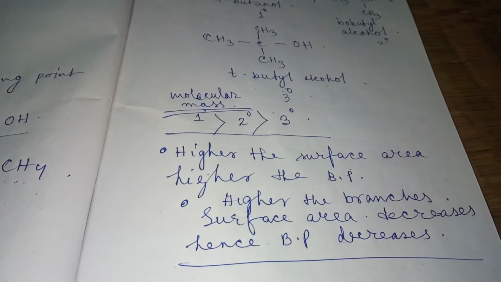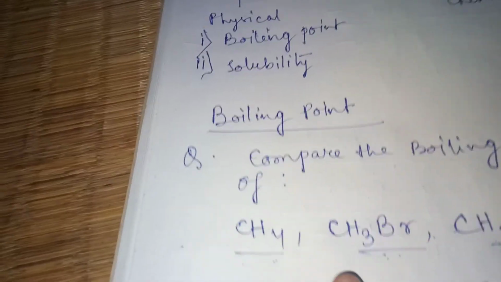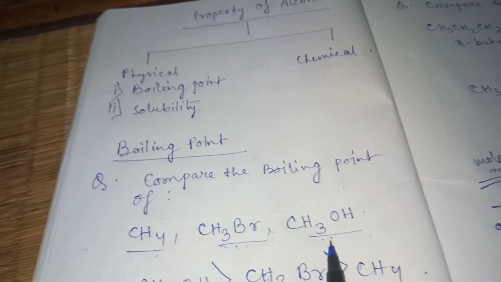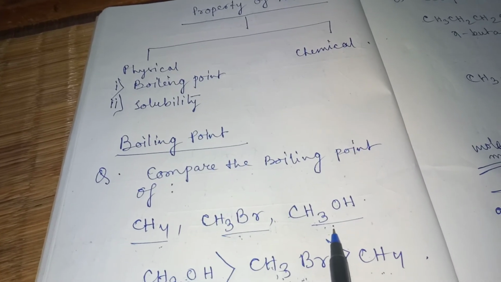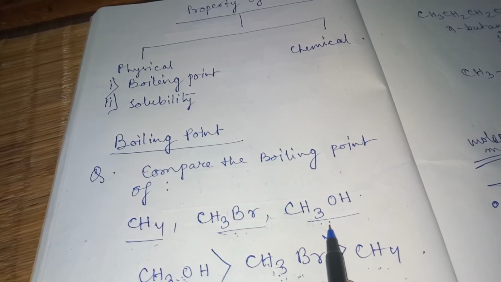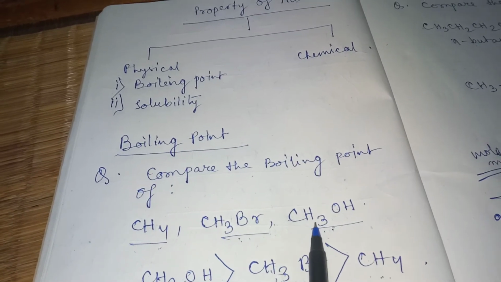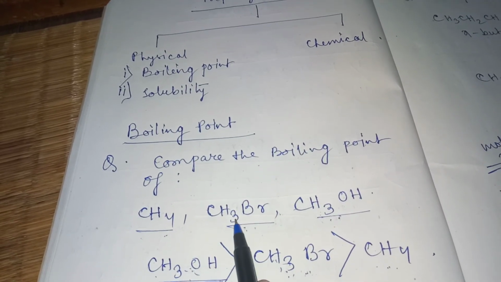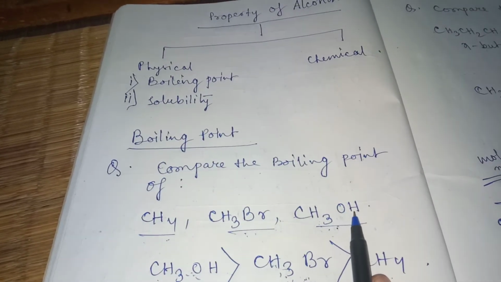So in the boiling point, what are the two factors we have considered? First, if different types of compounds have been chosen, in which one is alcohol, but they have similar molecular mass. Remember this term, similar molecular mass. Then always the alcohol shows the highest boiling point. Why? Because the alcohol can form the hydrogen bond, and if the other molecules are not able to form the hydrogen bond, obviously the alcohol will show the highest boiling point.